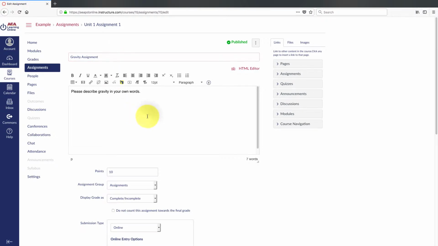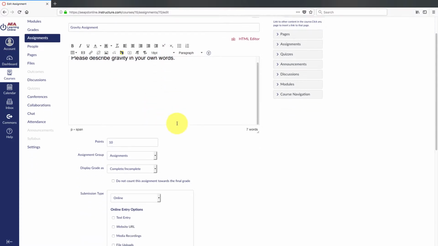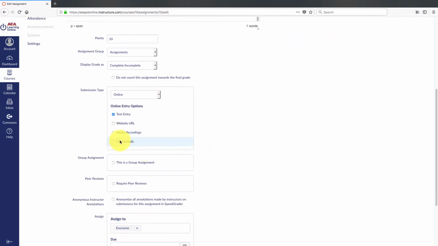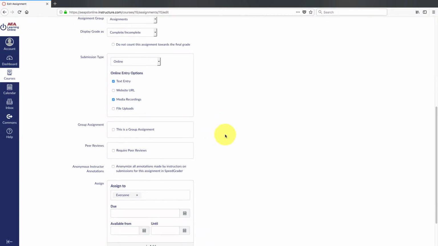Trying to come up with a good name for this assignment, but this will give us the description that we need. We'll make that a little bit bigger just later on. You'll see why. It's a complete, incomplete. We're going to do it online. You're going to type. Or you could even do, most LMSs have this option, but I want you to record yourself, or I want to hear your voice. So you could say, I don't even want you to be able to type. But if you do these two, then they get the option.